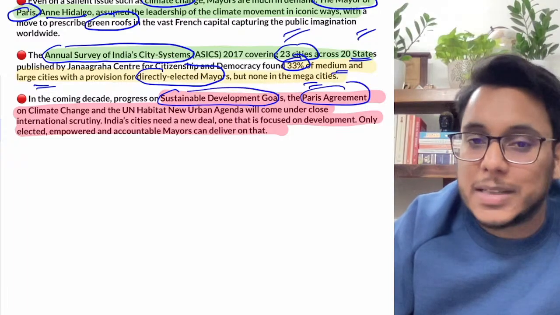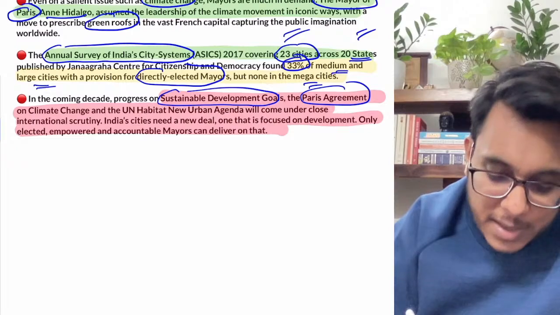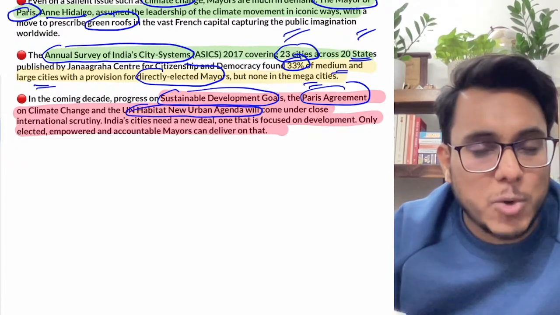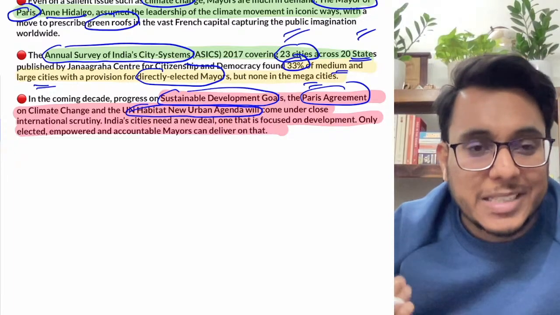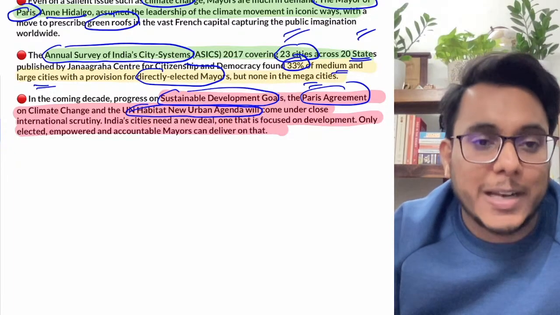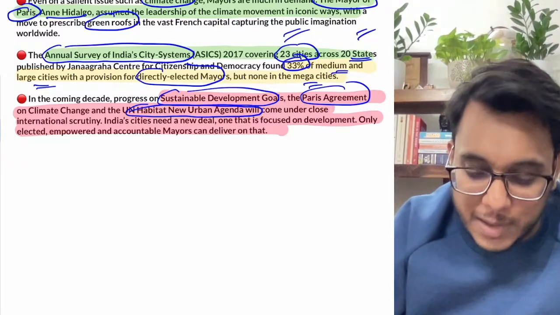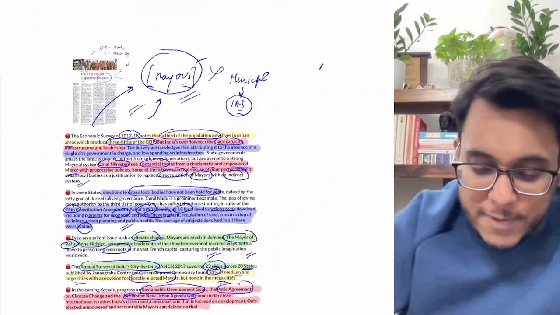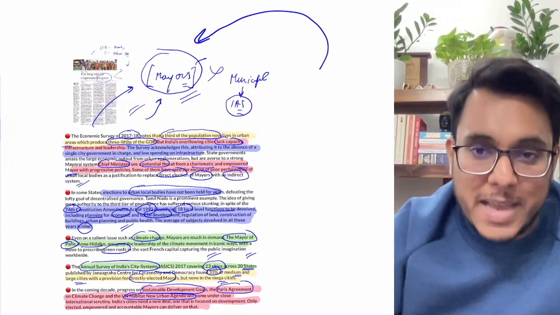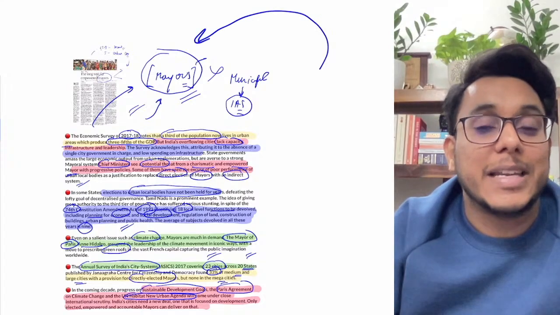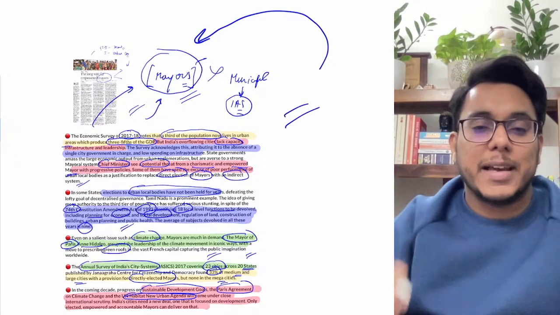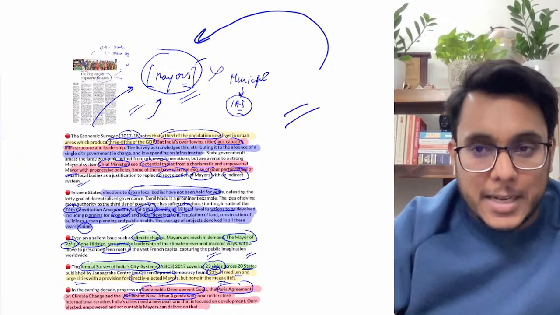Under the Paris Agreement, there are climate goals that are to be achieved. Then the UN Habitat New Urban Agenda is there. As per the UN Habitat New Urban Agenda, the urban spaces need to be made more livable. The ease of living is to be improved, and for that we need to have effective leadership. And who can provide effective leadership? Elected mayors. Is it clear? Because they can be held directly responsible for their actions. So this is a reform that India needs to go forward with. That is all about this article.